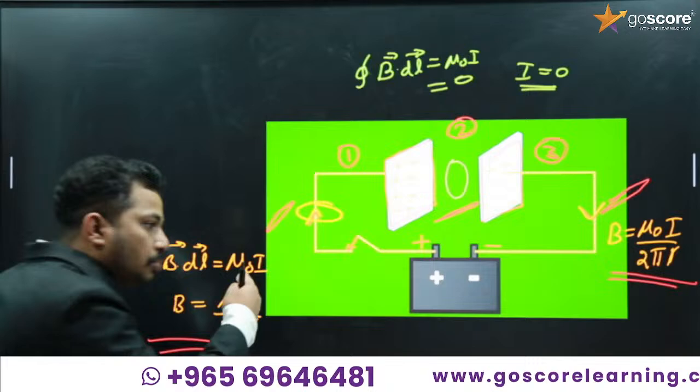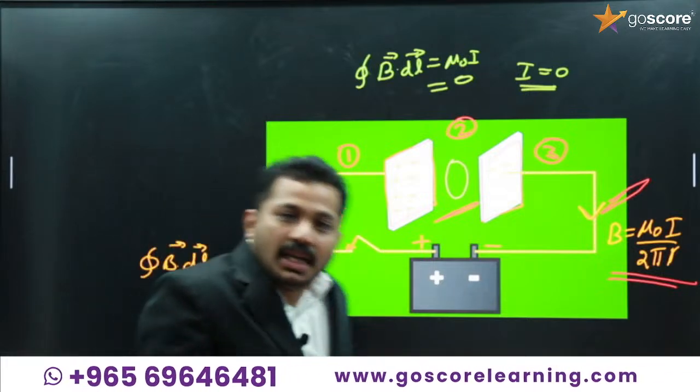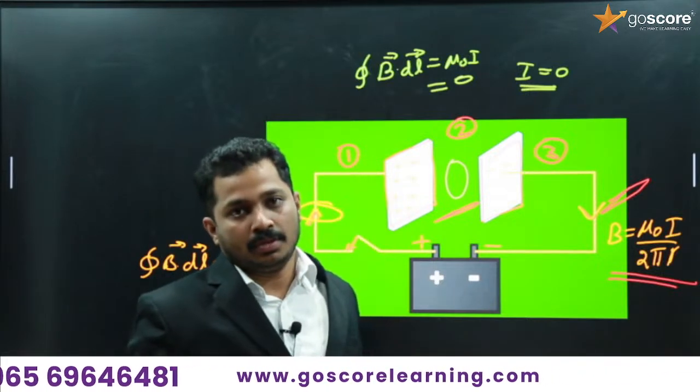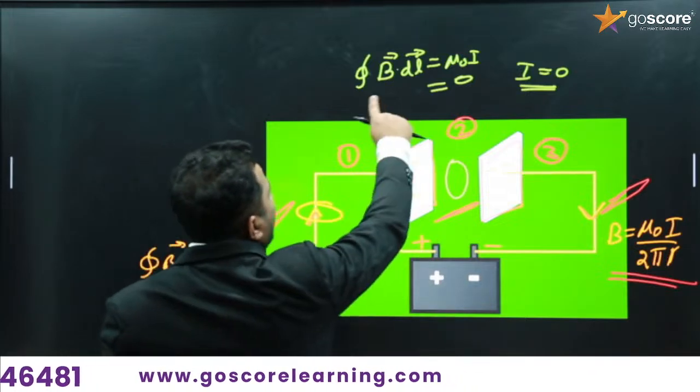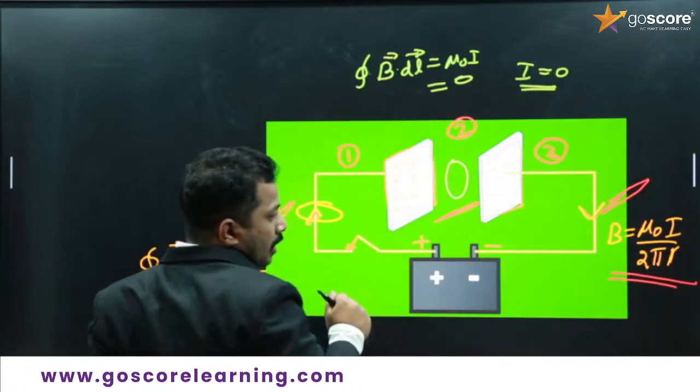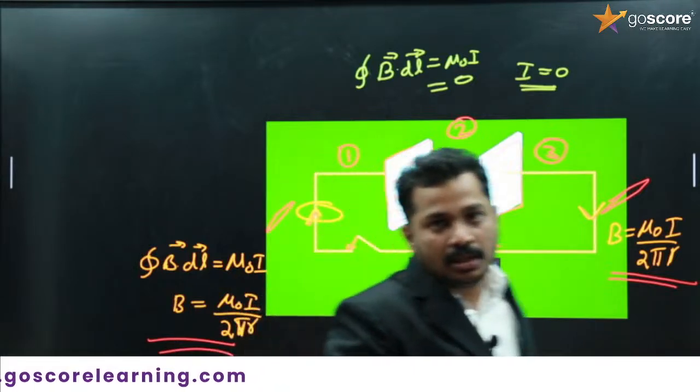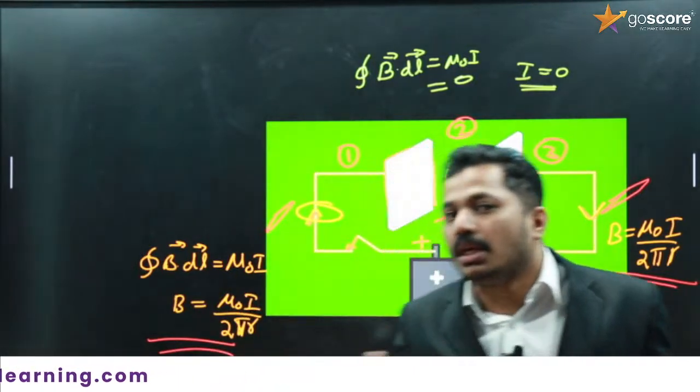So Maxwell found this inconsistency and he had to correct it. According to Ampere circuital law there is no current, but Maxwell corrected this Ampere circuital law.